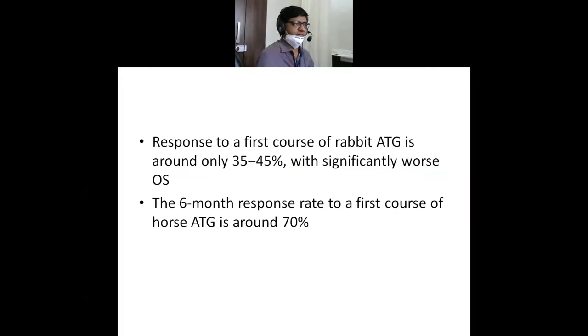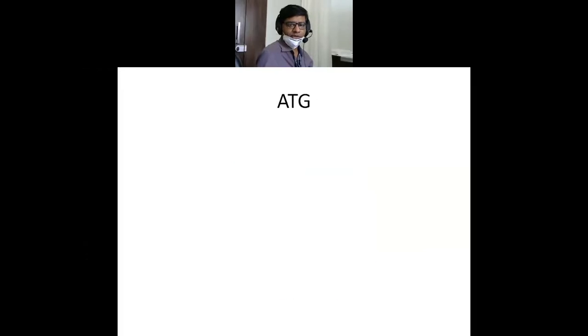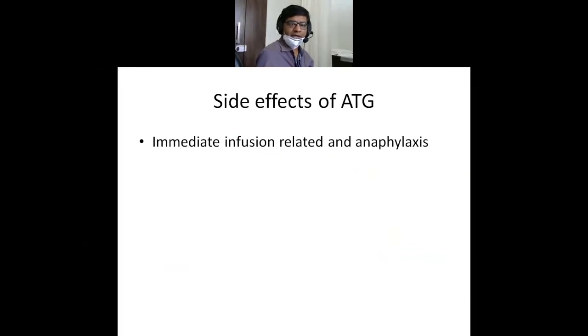Rabbit ATG has a 35 to 45% chance of responding, while horse ATG has a 70% chance of responding. So this is how it exactly works. Mechanism of action: it causes T cell depletion and interferes with the dendritic cell function, along with modulation of T cell surface molecules and apoptosis of B cells. This all changes the cytokine milieu of that patient's bone marrow, which leads to the response to the anti-thymocyte globulin. So this is how we treat these cases.